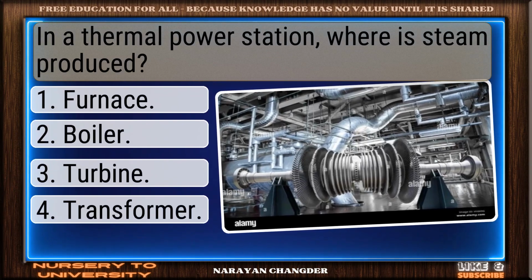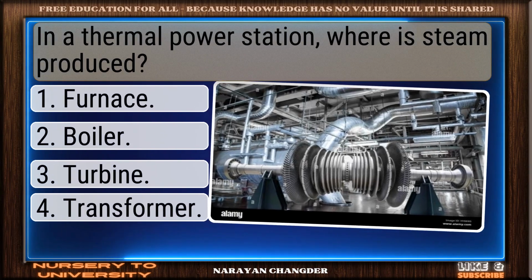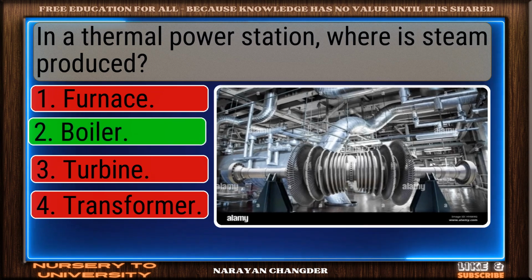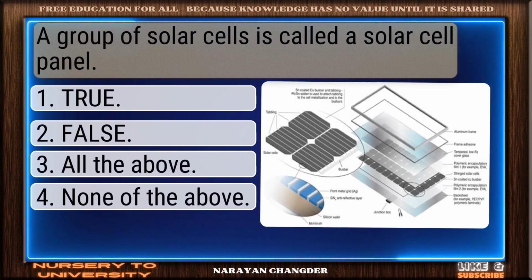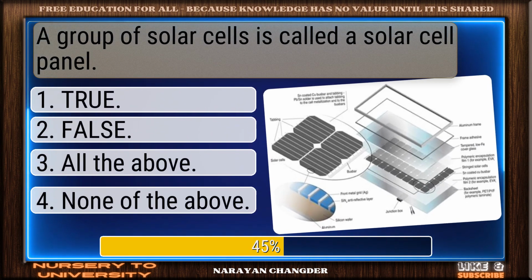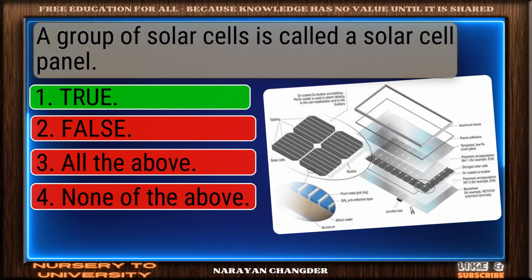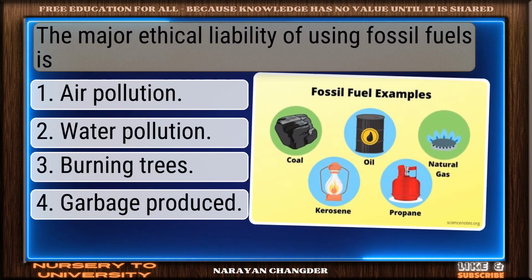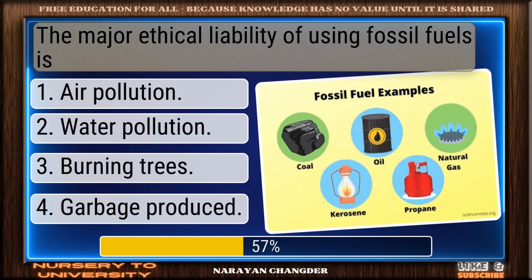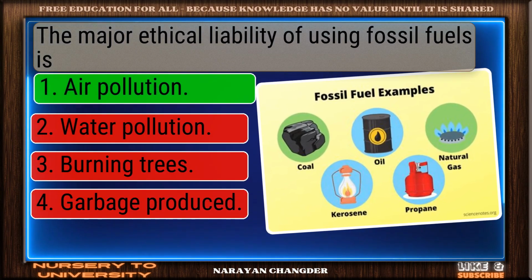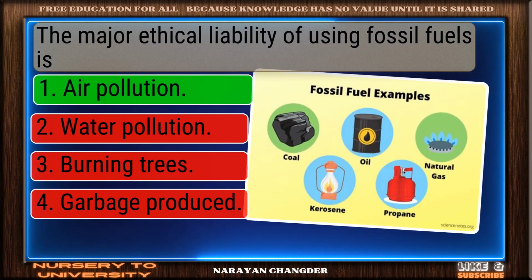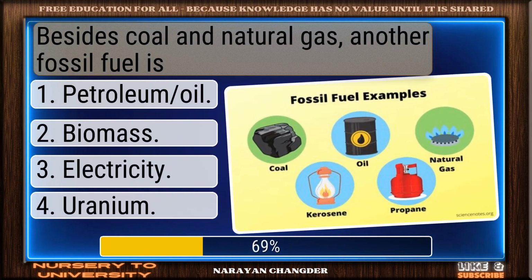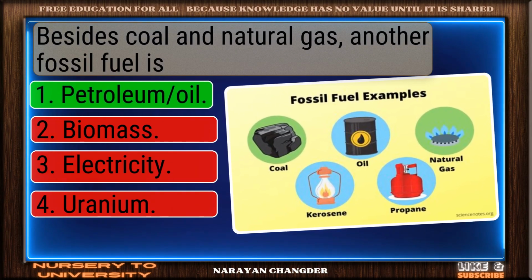In a thermal power station, where is steam produced? On track, boiler is correct. A group of solar cells is called a solar cell panel. Exactly. True makes sense. The major ethical liability of using fossil fuels is? Good thinking. Air pollution is right. Besides coal and natural gas, another fossil fuel is? You got it. Petroleum oil fits.